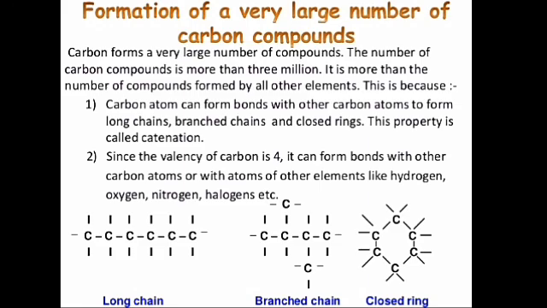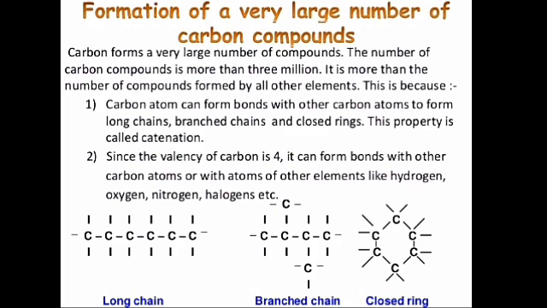Formation of a large number of carbon compounds. Carbon forms a very large number of compounds and their number is more than 3 million. That means there is a huge number of carbon compounds that are formed by it. So why does carbon form such a large number of compounds?